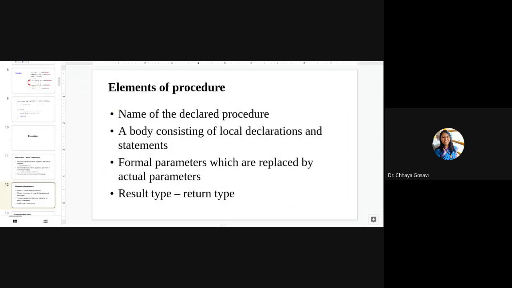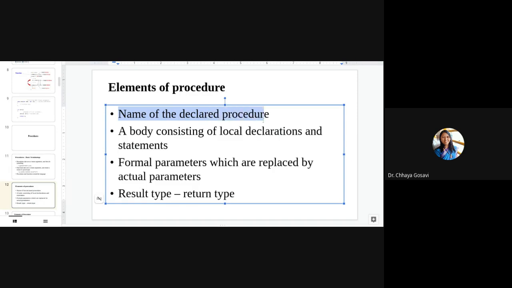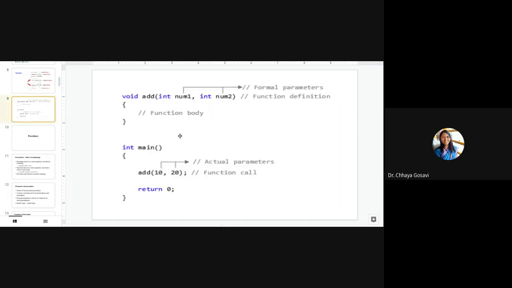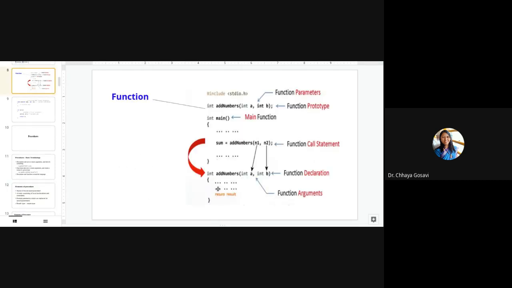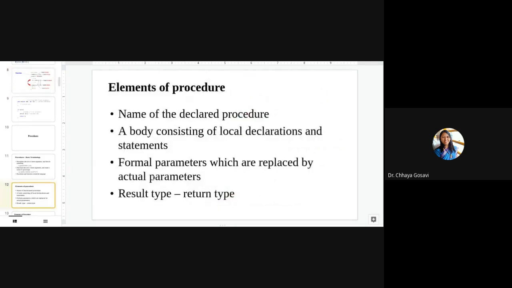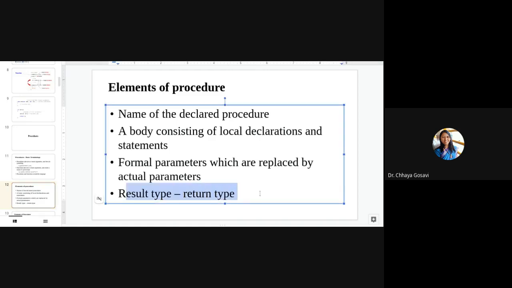What are the elements of a procedure? A procedure needs a name of the declared procedure or function. For example, in this case, add is the name of the function. Then a body consisting of local declarations and statements. So this is the body of a method with local declarations and some logic. Then formal parameters, which are replaced by actual parameters, and the return type. So these are the 4 parts of a function: name, its body, formal parameters, and return type.